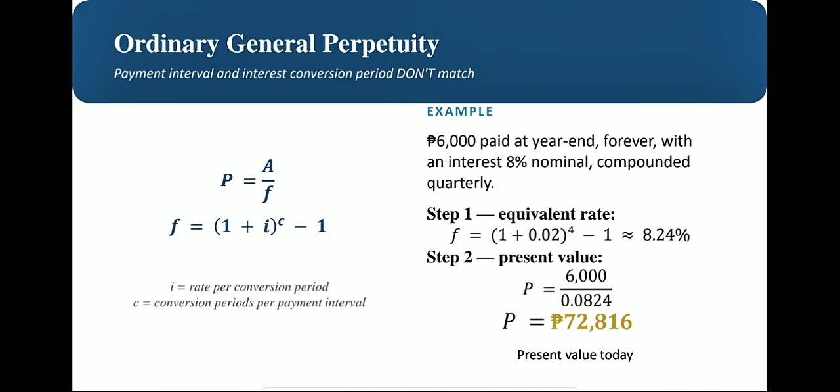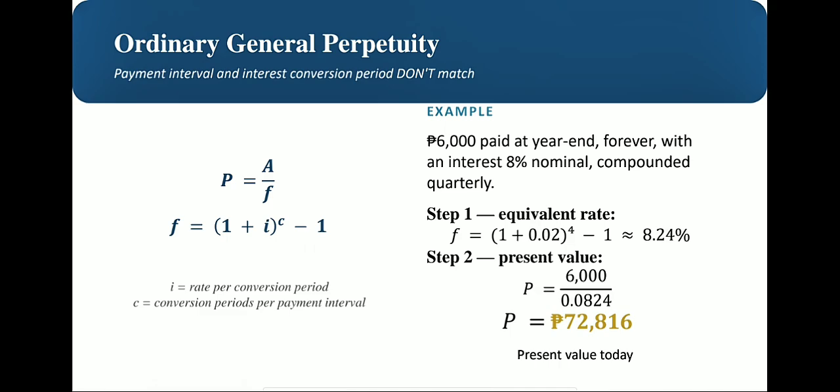Now, things get a little bit more interesting. In a general perpetuity, the payment interval and the interest conversion period don't match. For example, payments might be made annually but interest compounds quarterly. To handle this, we first find an equivalent interest rate that matches the payment period, then apply the same ordinary perpetuity logic.